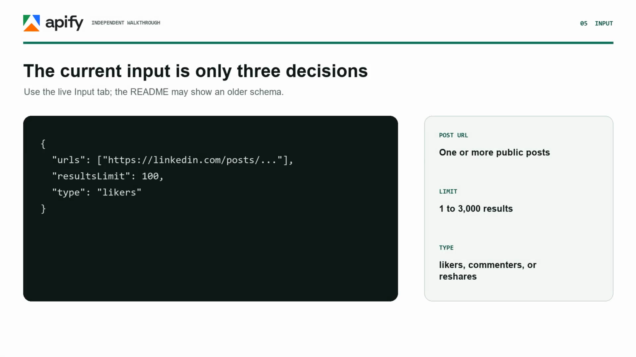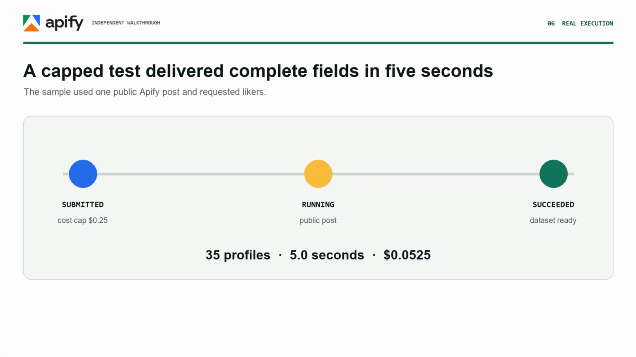The current input is simple. Add one or more public LinkedIn post URLs, choose a result limit, and select likers, commenters, or reshares. Notice that the Live Input tab uses the field URLs in plural. The actor README may still show an older schema, so use the current form or API example when configuring a run.